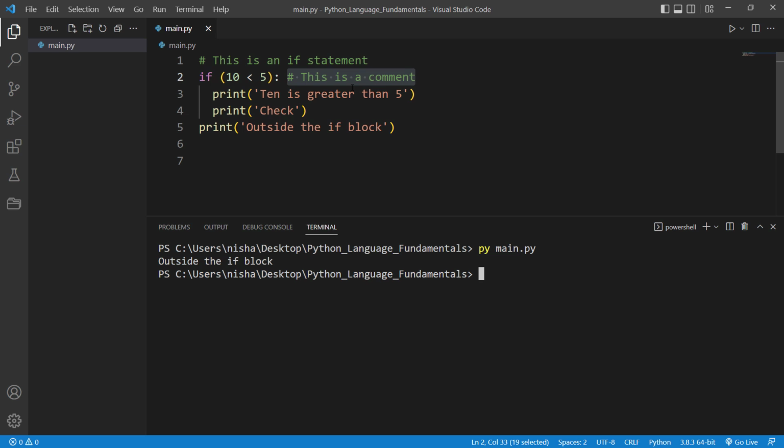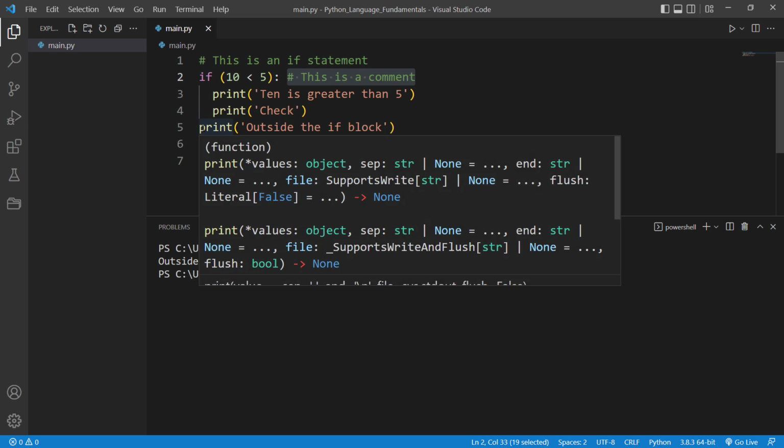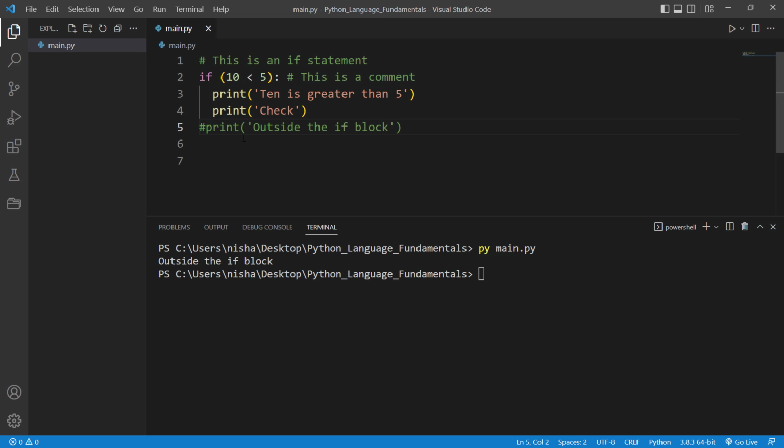Okay, so you can also use a comment to prevent the code from execution. For instance, if you comment out this print statement, that means it will not be executed. Okay, so if I run my code again, this print statement will not be executed.